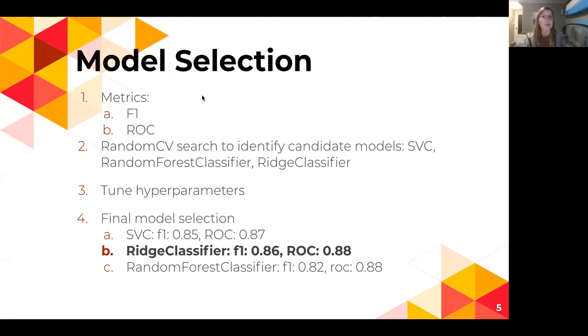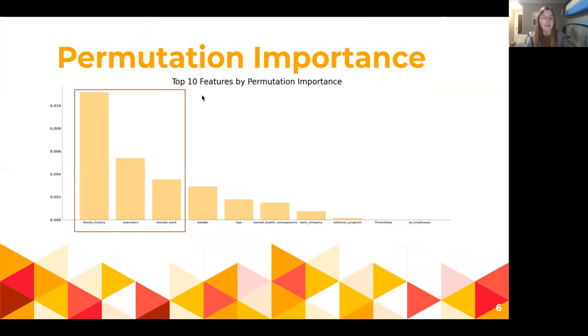So after identifying those 3 top candidate models, I went on to tune the hyperparameters for each of those using another random search cross-validation and using cross-validation to find the mean F1 and ROC scores for each of those tuned models. Those scores were close, but ultimately, as you can see, the ridge classifier beat out the other two with an F1 of 0.86 and an ROC of 0.88.